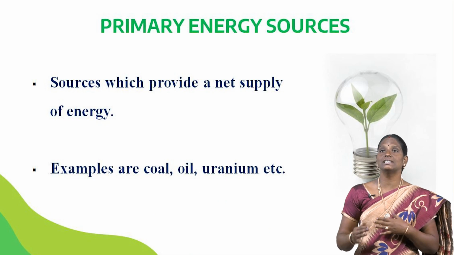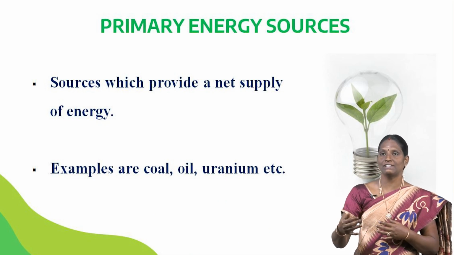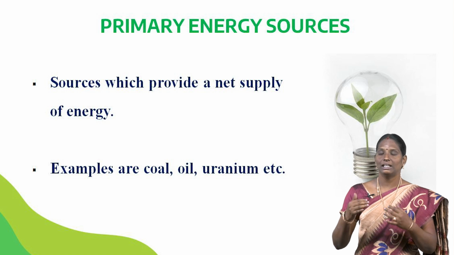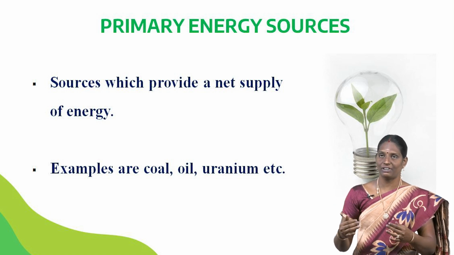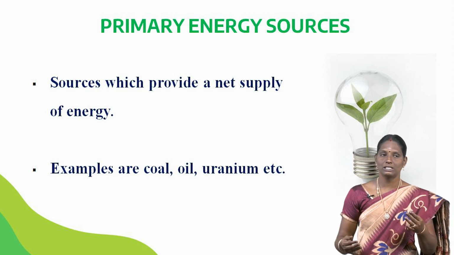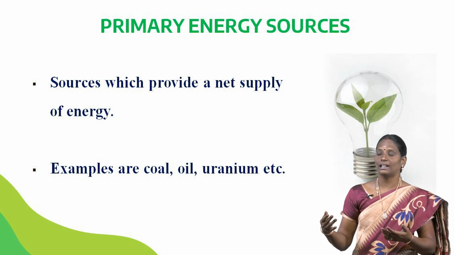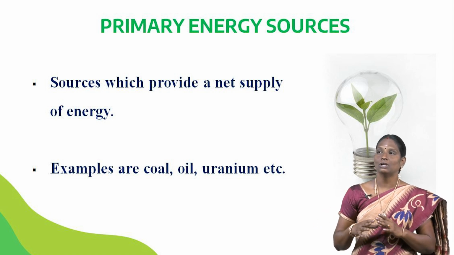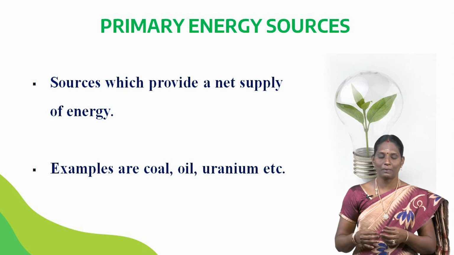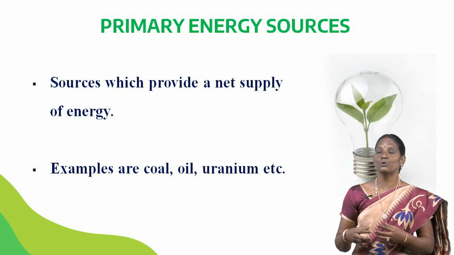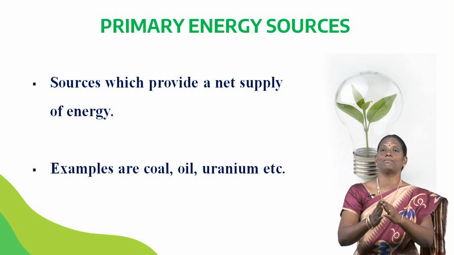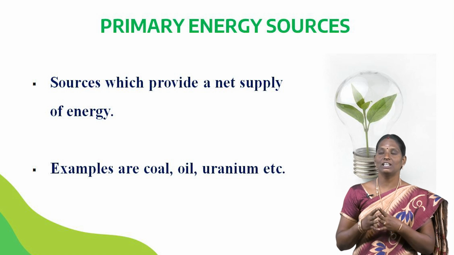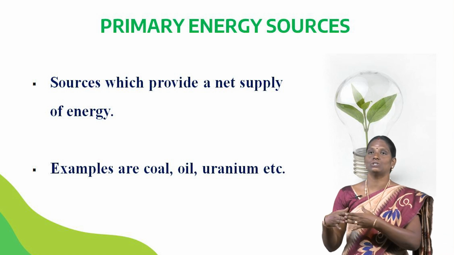Next, how can we classify the energy sources? The energy sources are broadly classified into two types. One is primary energy sources and another one is secondary energy sources. First, we discuss primary energy sources. They can be defined as sources which provide a net supply of energy. When we get the energy supply as a gain, that source is called a primary energy source.